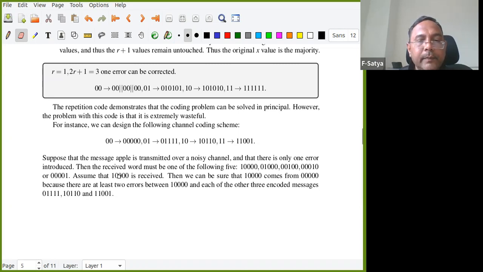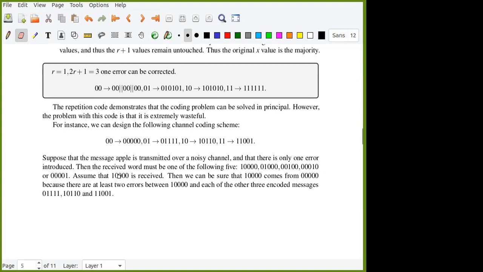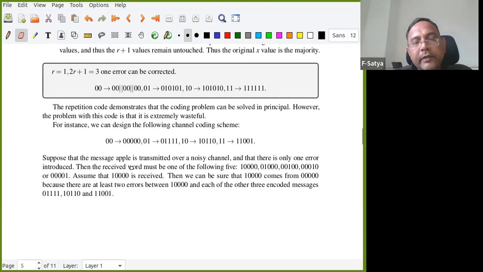Not clear? So 10000 approximately looks like 00000 compared to the other 3. Because in order for 00000 to be converted into another code word, for example, 10000 can become the other two only by changing two more positions, right? Each of the other three encoded messages is like this, right? So we can show that 10000 comes from 00000 because there are at least two errors between this and each of the other three encoded messages.